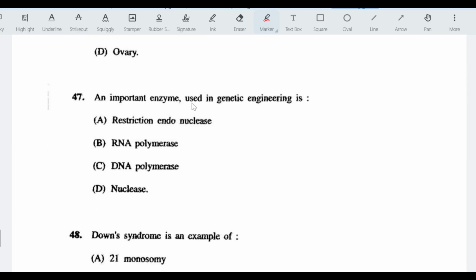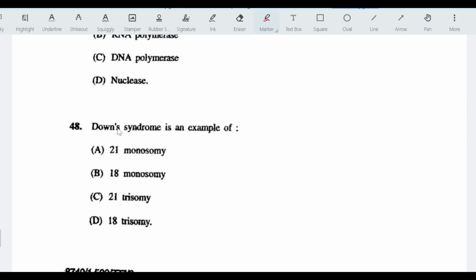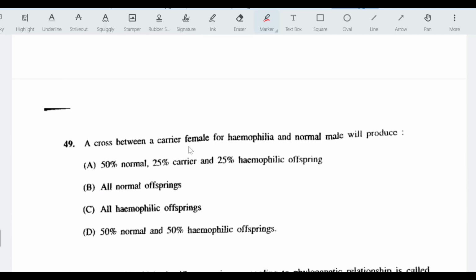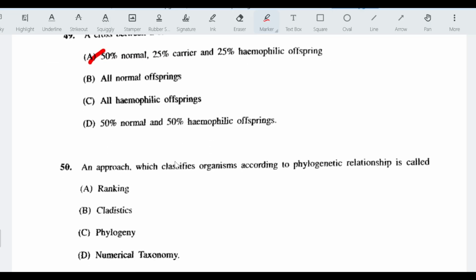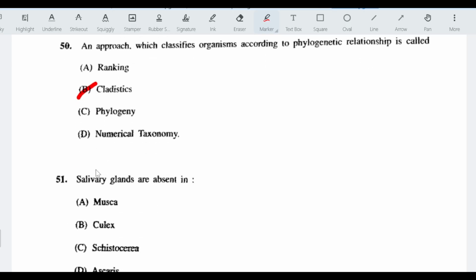An important enzyme used in genetic engineering is called restriction endonuclease. Down syndrome is an example of 21 trisomy. A cross between a carrier female for hemophilia and normal male will produce 50% normal, 25% carrier, and 25% hemophilic offspring. 50th question, an approach which classifies organisms according to phylogenetic relationship is called cladistics.